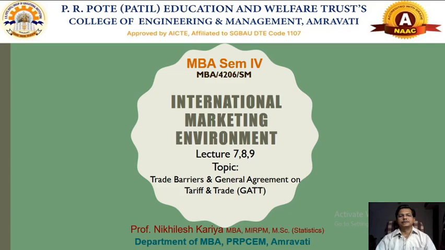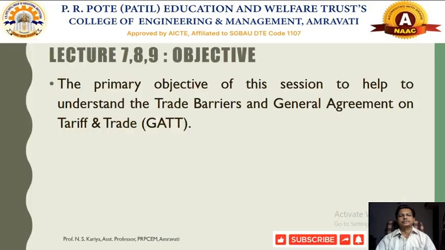Today is our lecture number 789 and the topic of our discussion is trade barriers and General Agreement on Tariff and Trade, that is called GATT. So this is called a GATT agreement. The primary objective of today's session is to help you understand what we mean by trade barriers and the General Agreement on Tariff and Trade, that means the GATT agreement.